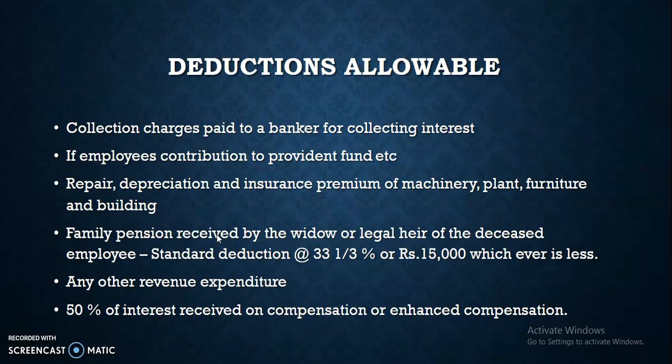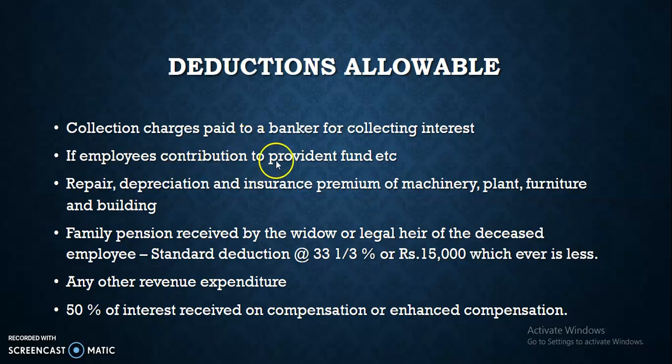Then next we are going to see deductions allowable under income from other sources. While calculating income from other sources, what are the deductions to be allowed? First one is collection charges paid to the banker for collecting interest. For collecting interest, if you pay any collection charges, that amount will be deducted from the amount received as interest.